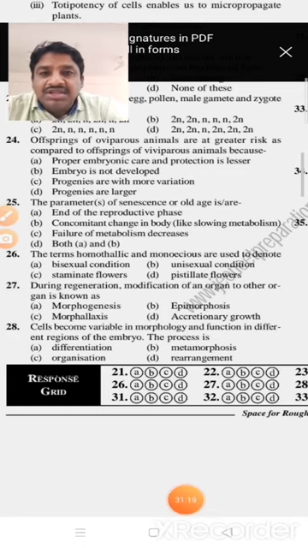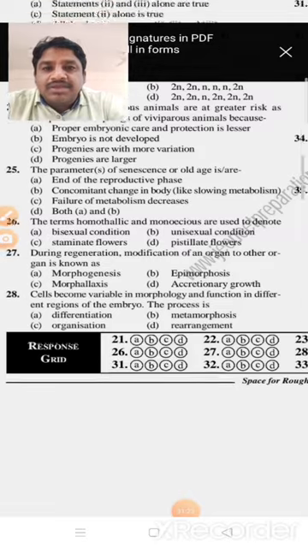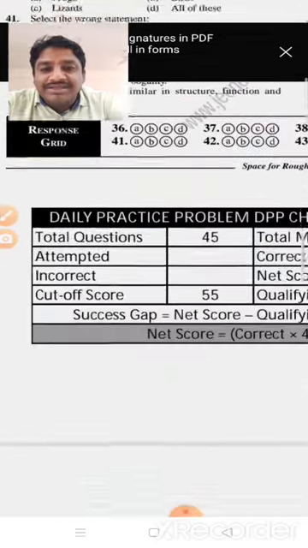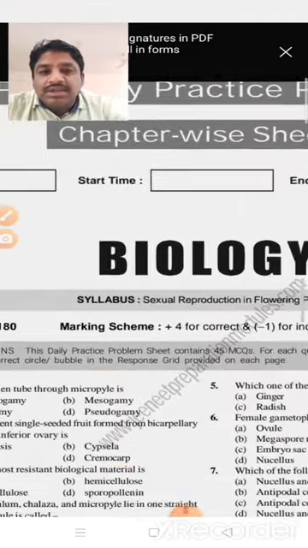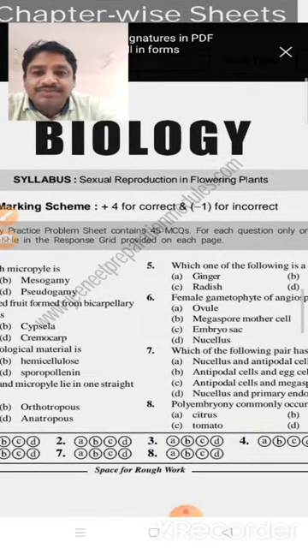So the remaining questions you can see. And next we are going to discuss another chapter, sexual reproduction in flowering plants.